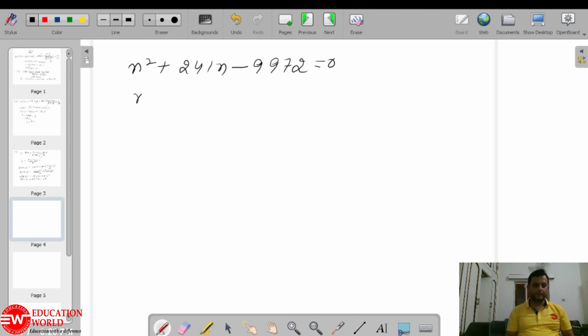Now we have to find the factors. n square plus 277n minus 36n minus 9972 equals 0.